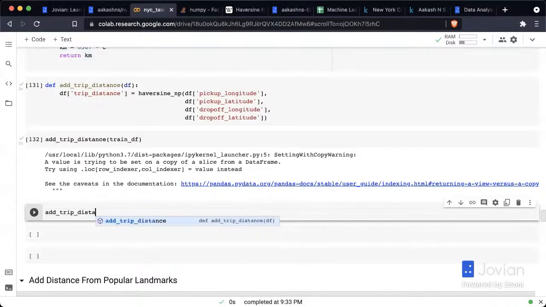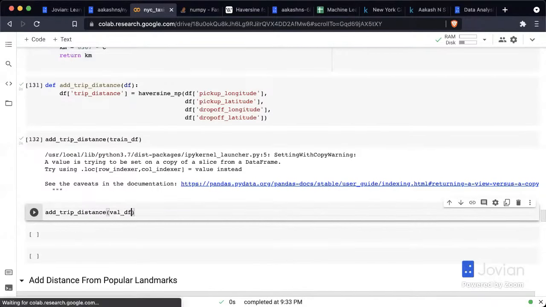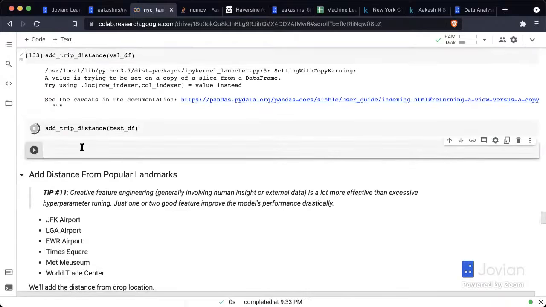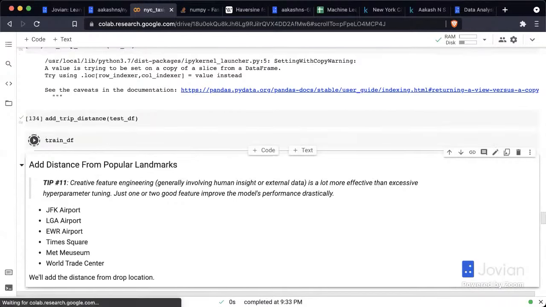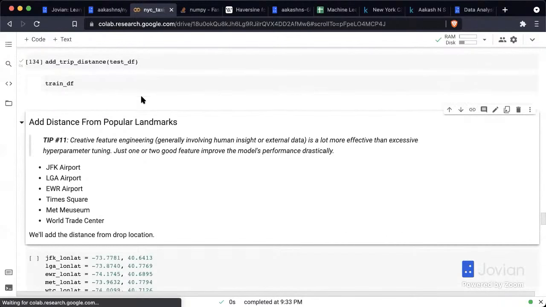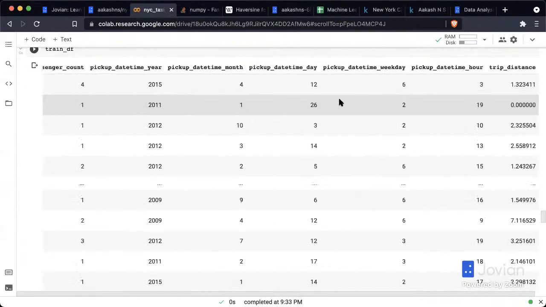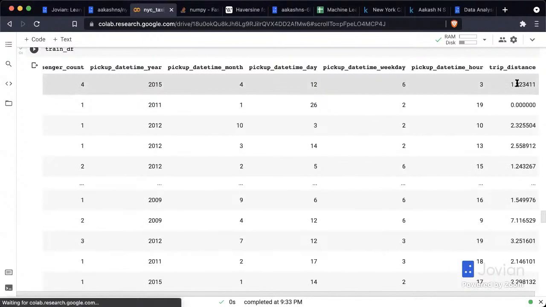And let's add trip distance to valDF. And let's add trip distance to test DF. And now we can see train DF. Yep. So here now you can see there is a trip distance and this is a distance in kilometers.